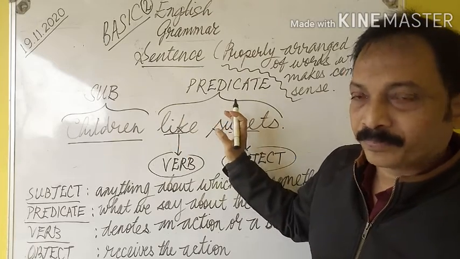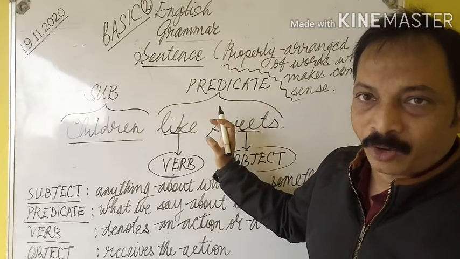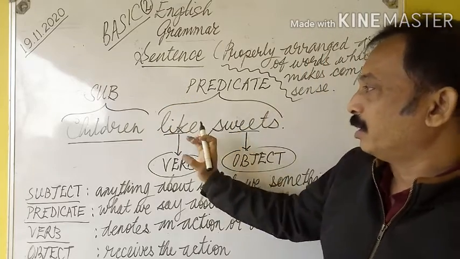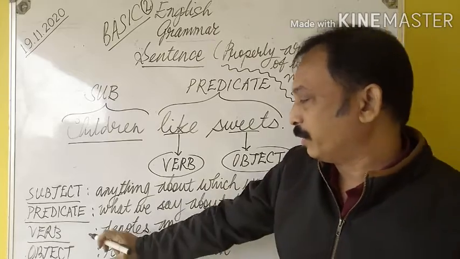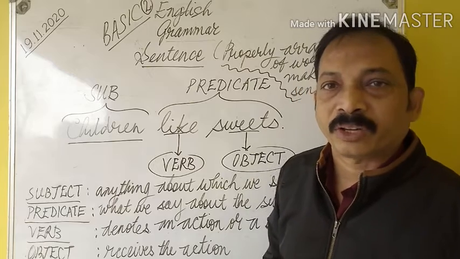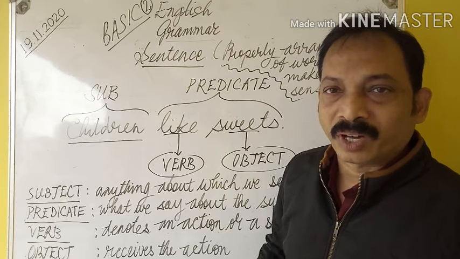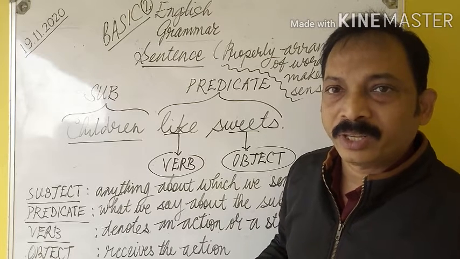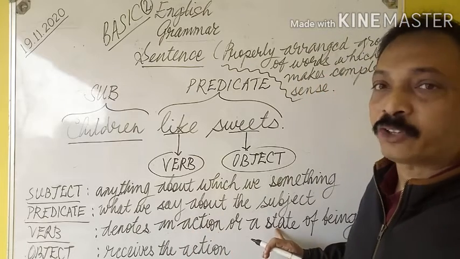Also you can see the verb in the predicate. The verb is a part of the predicate. Always the verb is a part of the predicate. So in this predicate there are two words. The first word here is like, that is the verb. Then what is a verb? A verb denotes an action or a state of being. Whatever you do, any action or any activity can be denoted by the verb. Go, come, eat, sleep, learn. All these are verbs. Either there is an action or there is a state of being.